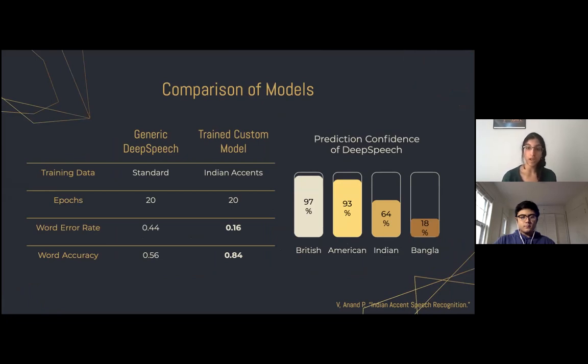To the right, you can see that the prediction confidence of DeepSpeech drastically varies when you take different accents. So for the British and American accents, it was above 90%, which is pretty good. For the Indian accent, it was only about 64%, and then for the Bangla accent, it was about 18%. And these disparities are clearly illustrated by the composition of the training data set that we took you through earlier in the presentation.